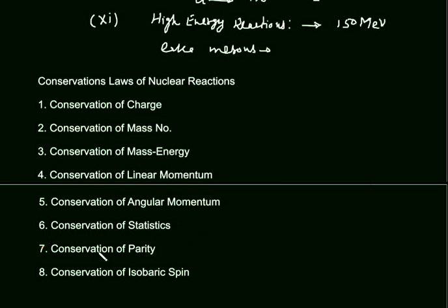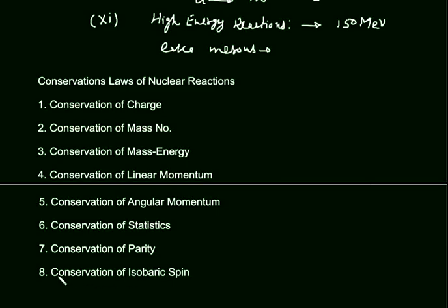The seventh one is the conservation of parity. Again, the parity of reactant is equal to the total parity of product. So nuclear reactions also follow the conservation law of parity. Students, you should remember that in weak interactions, this quantity is not conserved. Parity is not conserved. Nuclear reactions are not weak interactions, so parity is conserved in nuclear reactions.